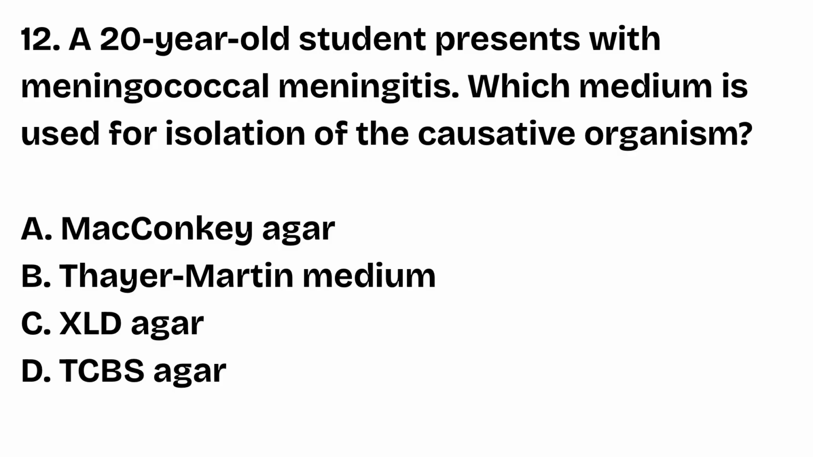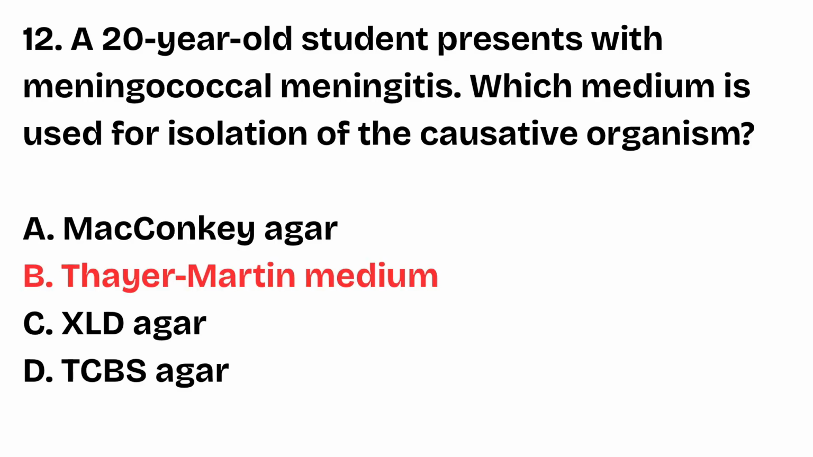Question number 12. A 20-year-old student presents with meningococcal meningitis. Which medium is used for isolation of the causative organism? MacConkey agar, Thayer-Martin medium, XLD agar, TCBS agar. The right answer is option B, Thayer-Martin medium. Neisseria meningitidis grows on Thayer-Martin medium, which contains chocolate agar plus antibiotics. This suppresses contaminants and selects Neisseria species.